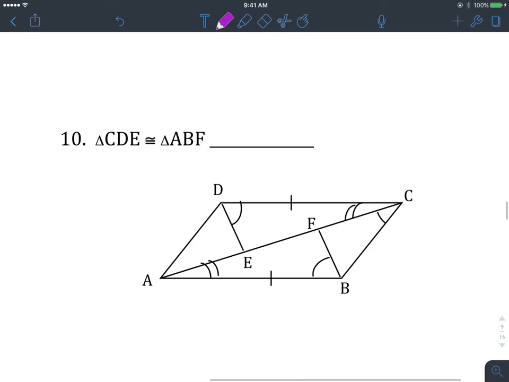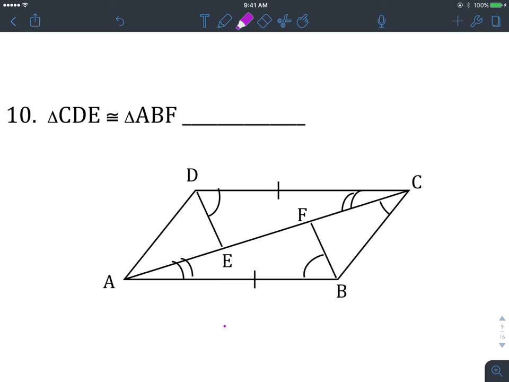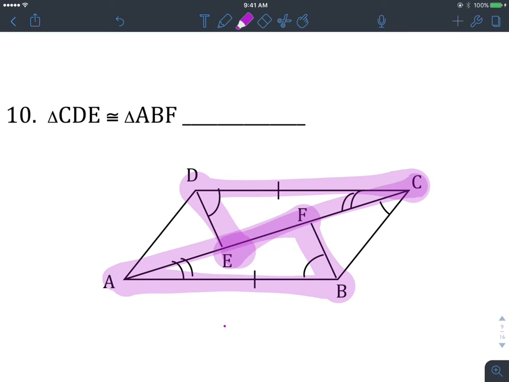Okay, let's see what we got. Ooh, okay, this thing is crazy looking. So we need to identify the triangles. There's a lot of triangles going on here. So we're talking about triangles C, D, E, with the other triangle A, B, F. Okay, so those are the two triangles that we are looking at there.